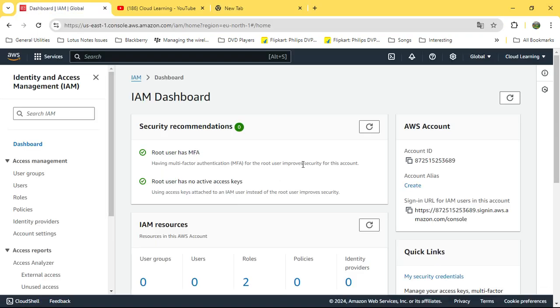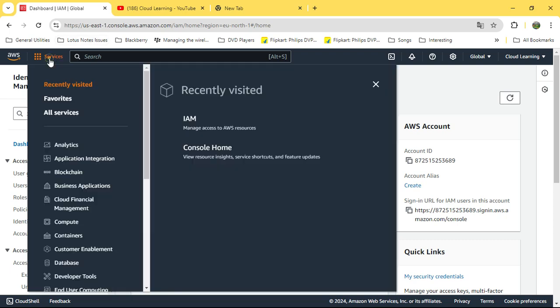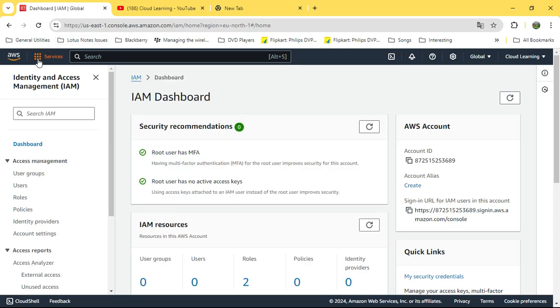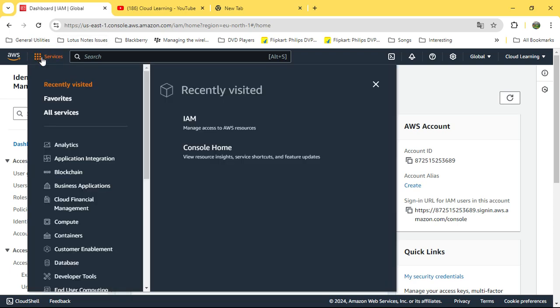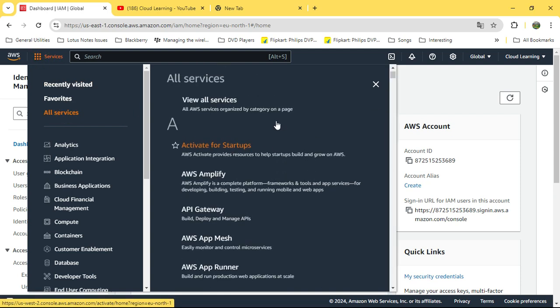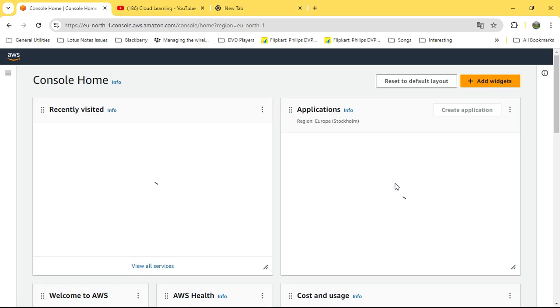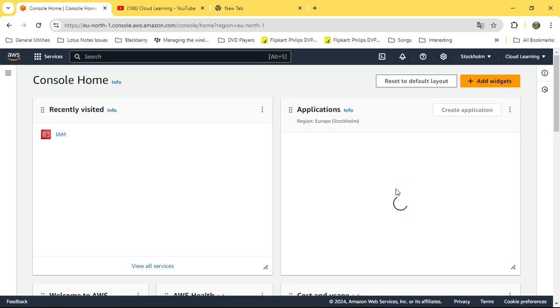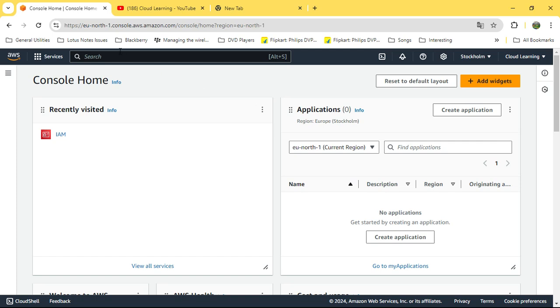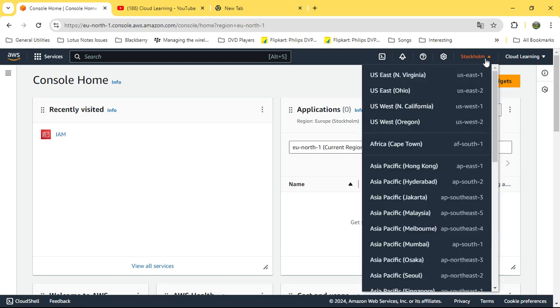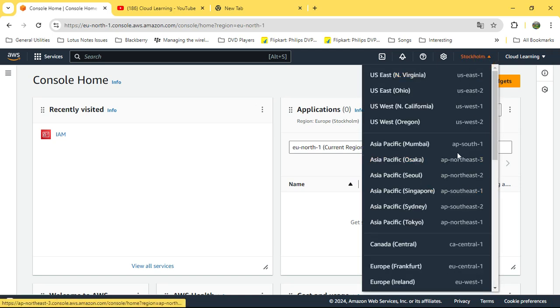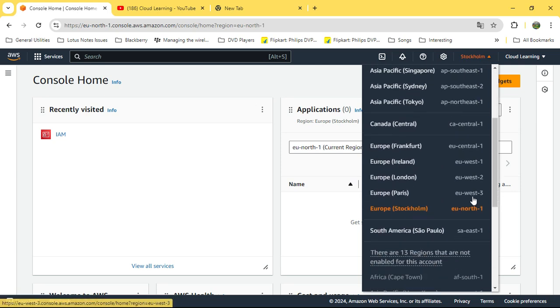Once you log in, you will find a login screen, kind of a home page. You don't need to be an expert, but you need to understand a few basic things. Go to your nearest region on the AWS console.